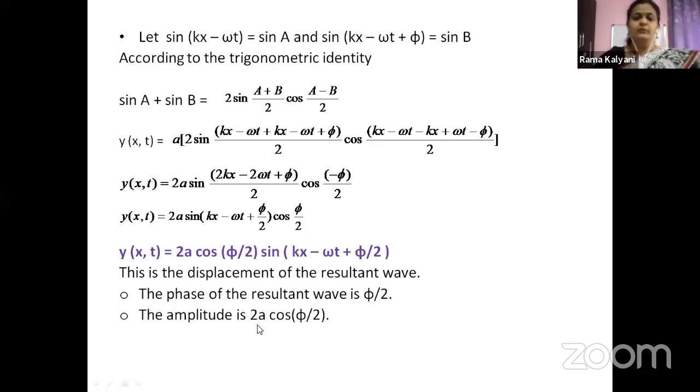Children, we can now understand that the amplitude of the resultant wave depends not only on the amplitude of the overlapping waves, but also on the phase difference. Yes or no? The amplitude of the resultant wave depends on the amplitudes of the individual waves superimposing with each other, and also on the phase difference, the phi value, the initial phase difference of the two waves. Now, based upon this, we will see two cases: what happens when phi takes the value 0 and when it takes the value of 180 degrees.